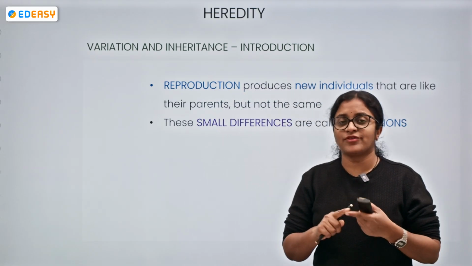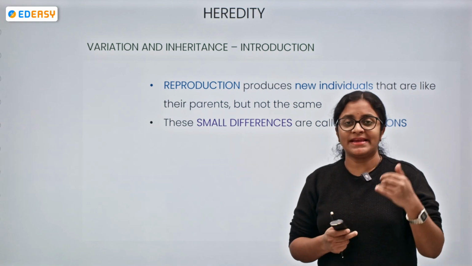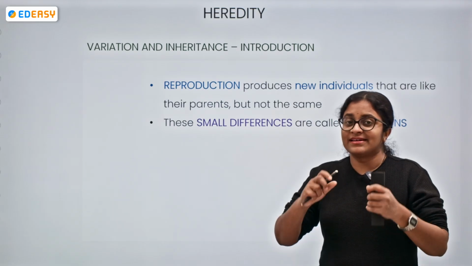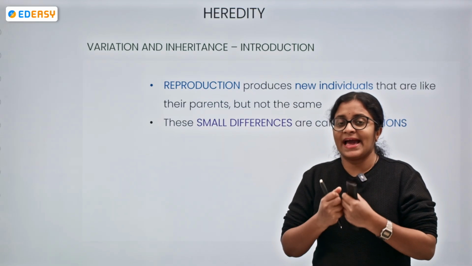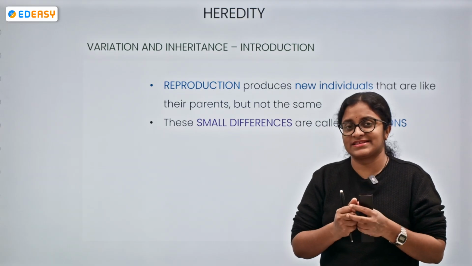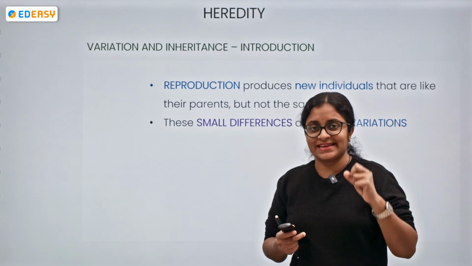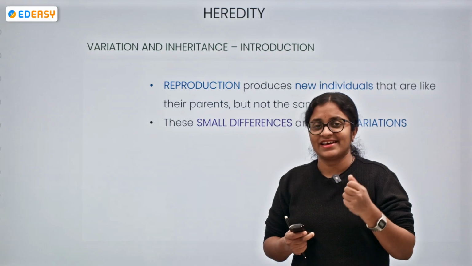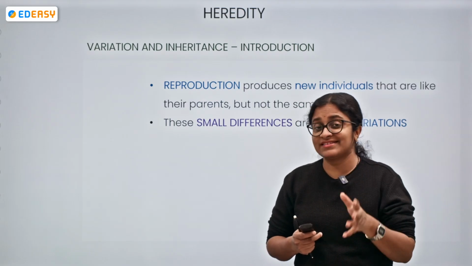Asexual reproduction involves a single parent, and sexual reproduction involves two parents, the male and female gametes fuse together, fertilization happens. So, the reproduction process is meant for the production of new individuals, and the individuals are very similar to the parents. Okay, for suppose cats produce cats, dogs produce dogs, animals produce animals, right? So nowhere is a human being going to give birth to an animal, right? No, that does not happen.